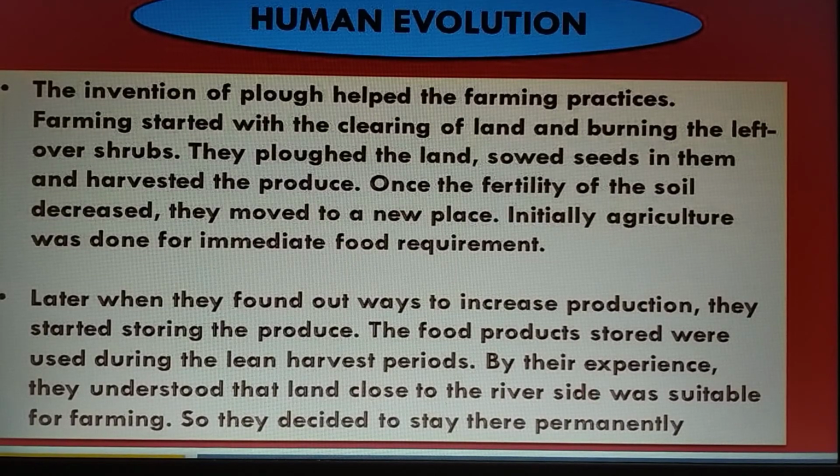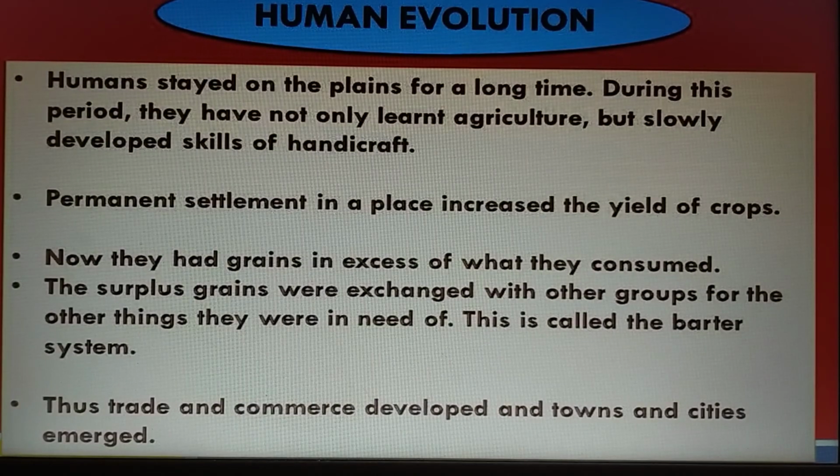Humans stayed on the plain for a long time. During this period, they not only learned agriculture but slowly developed skills of handicraft. Permanent settlement in a place increased the yield of crops.